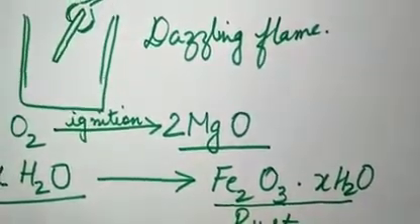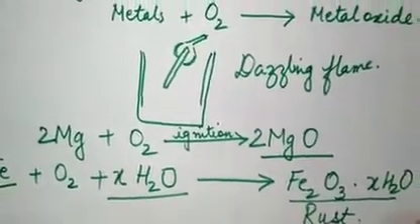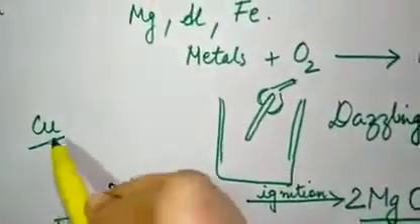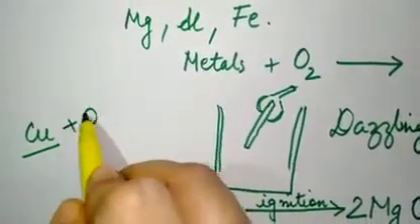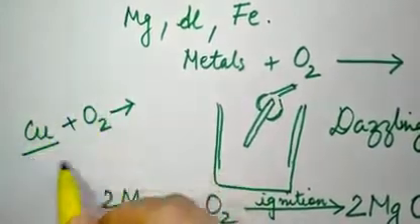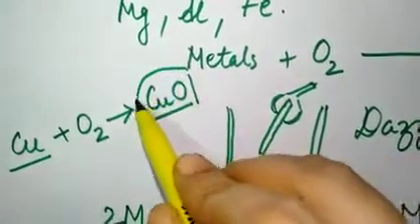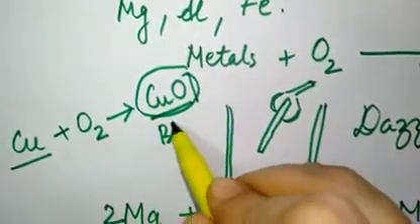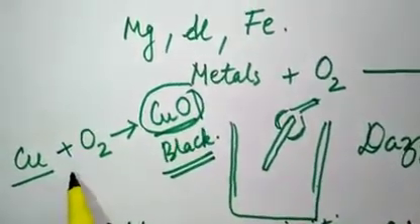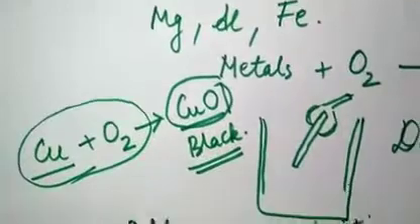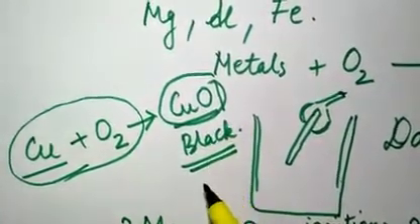Then copper also reacts very slowly. If we want to see the reaction of copper, what we do is we react it with oxygen and strongly heat this copper. It becomes brown in color due to the formation of copper oxide. Sorry, it becomes black in color. Copper oxide is black in color. So when we strongly heat copper for a long time in presence of oxygen, it forms copper oxide, which is black in color.